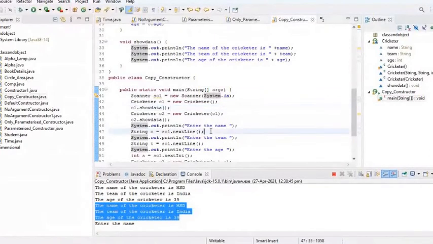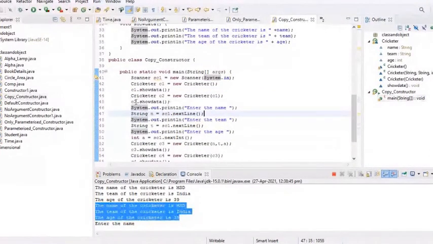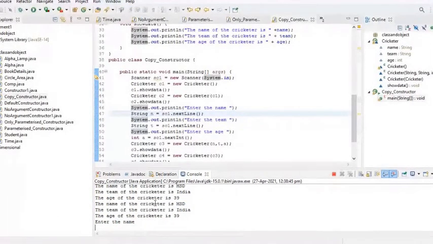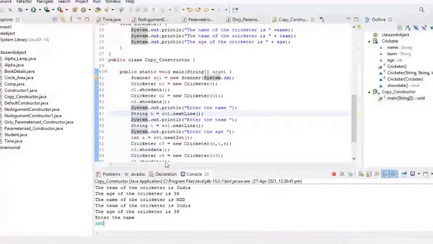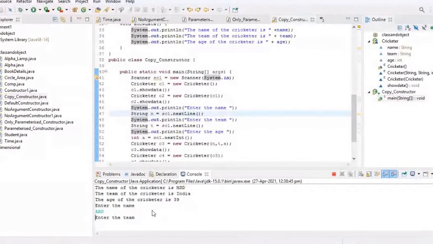Then what happened? After this, again the prompt is displayed, that is, enter the name. Let me enter the name as ABD. Okay, and enter the team. Let me enter the team as South Africa. And enter the age, and the age of ABD is 37. Let me enter the age.